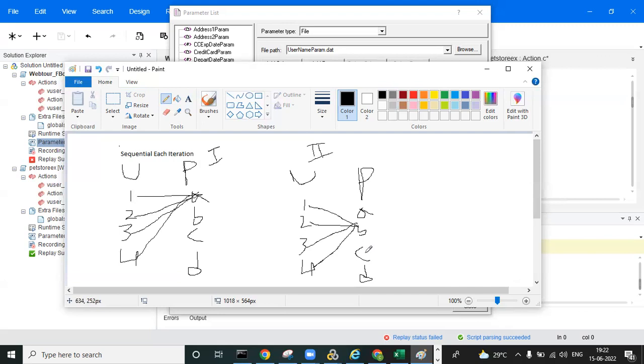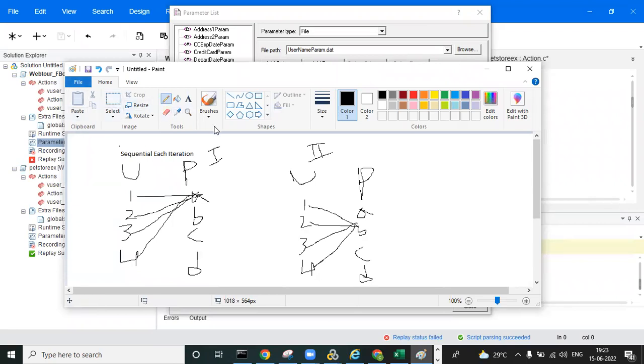So sequential means every user has to pick the same data point, and each iteration means it updates for every iteration. You can observe that in the first iteration it is A, then the updated value is B, in the third iteration the updated value is C, and in the fourth iteration D. Everyone understands sequential each iteration? Sequential is every user picking the same data point, updating with each iteration.